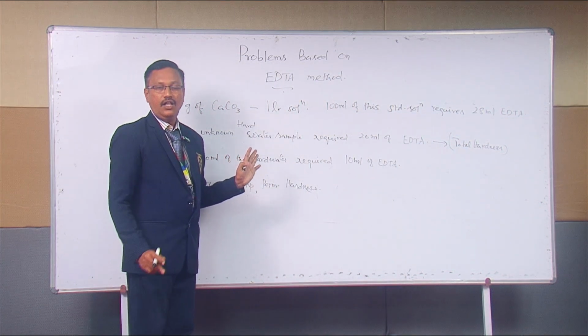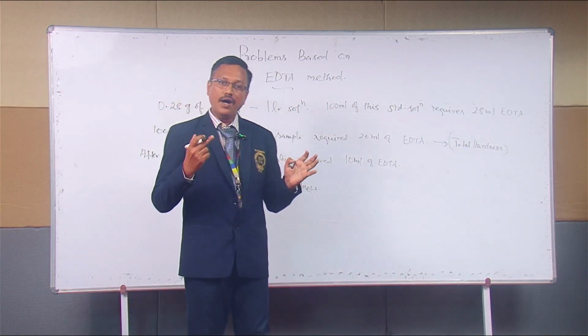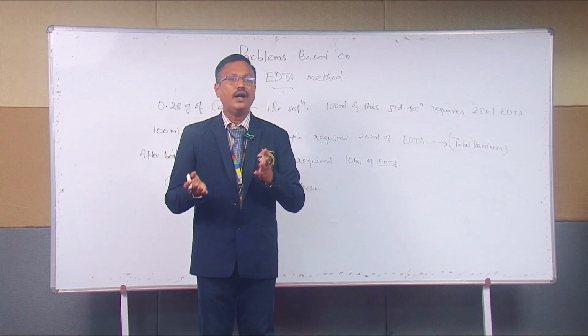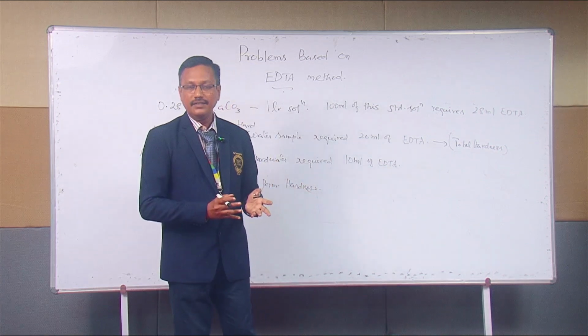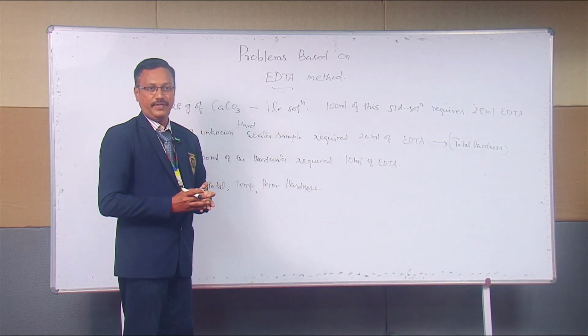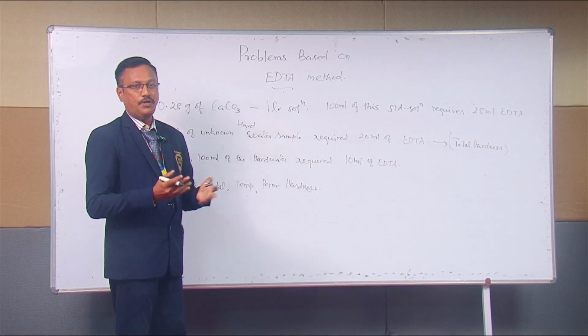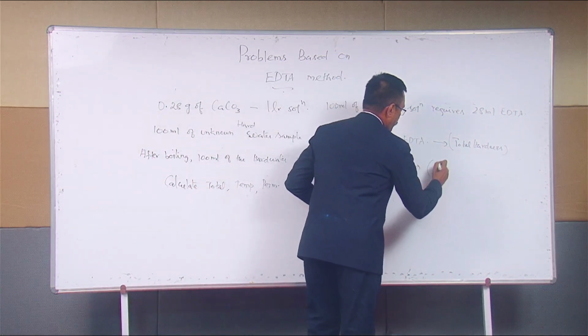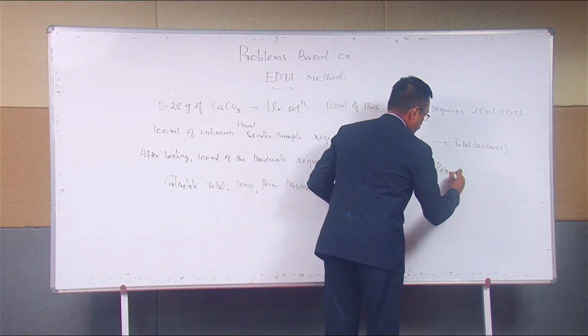After boiling. When you boil the sample, what kind of hardness will be removed? All the temporary hardness will be removed. What else will be retained? Only the non-carbonate hardness, also known as permanent hardness. The third statement gives us the permanent hardness.